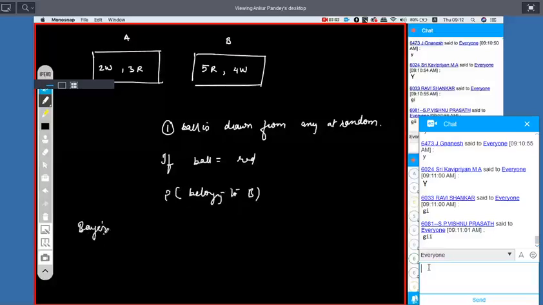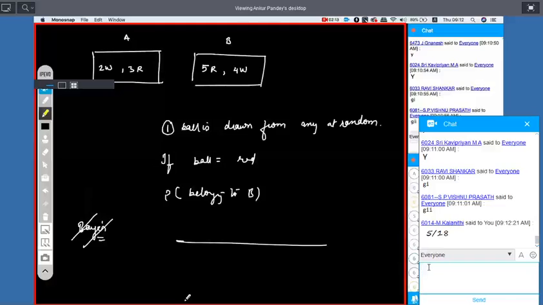So which type of question is it? It is a Bayes theorem type question, right? You don't have to remember the name, but it's easy. In a Bayes theorem kind of scenario, we first calculate the denominator. If we would have selected dabba A, the probability of red coming out of it is 3 by 5.